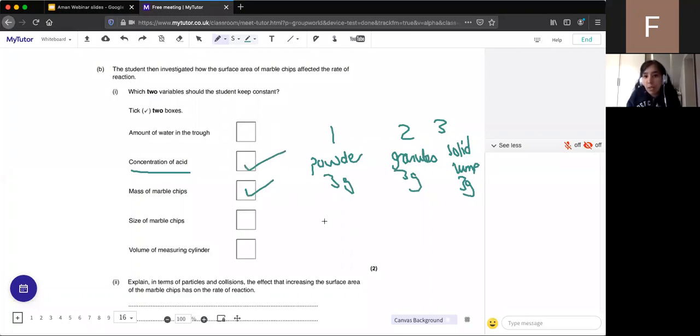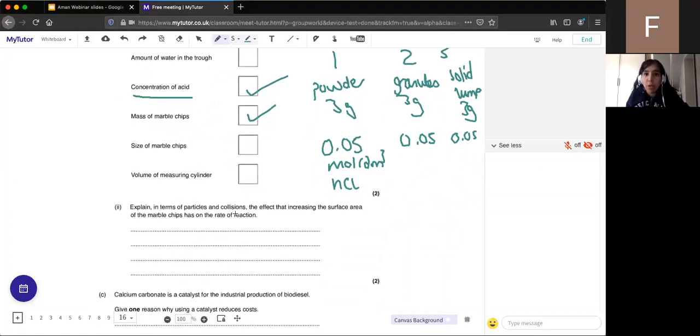And the second thing is that the concentration needs to stay the same. So if we put it into, for example, 0.05 moles per decimeter cubed of hydrochloric acid, then they all need to be put into 0.05 moles per decimeter cubed of hydrochloric acid. The other one that would have been important that's not here is the volume of acid. That should also stay the same unless they're changing the concentration. But the volume should stay the same. And the volume of measuring cylinder doesn't make a difference because it doesn't matter. And the size of marble chips, I've said, will be changing. And as I said, the amount of water does not.